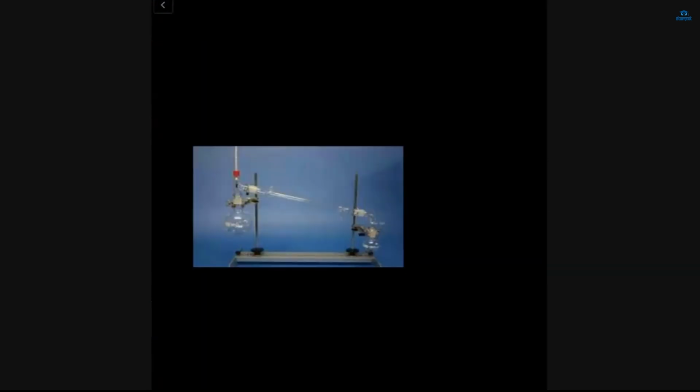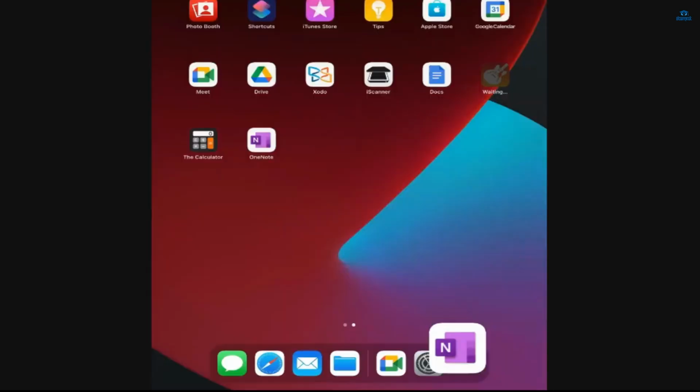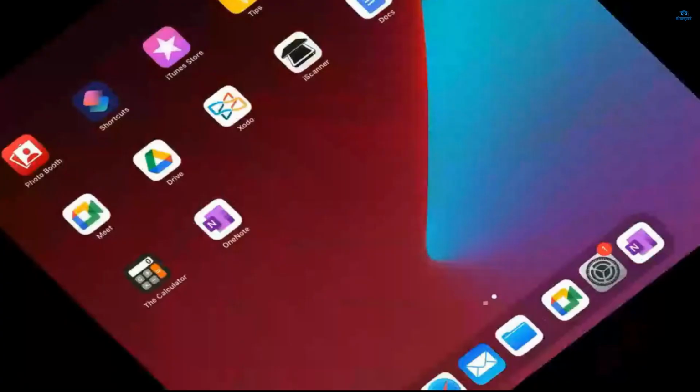Now, this is distillation. Just a minute, let me just rotate my screen. It will be clearly visible. Now, distillation is a process of separating two or more miscible liquids. Miscible liquids are which can mix in liquid, right? And immiscible are which cannot mix, like kerosene and water.